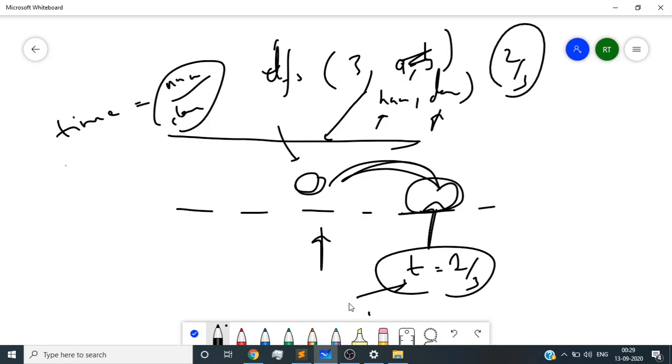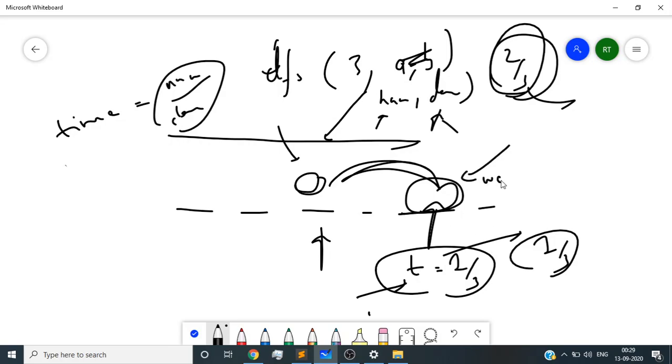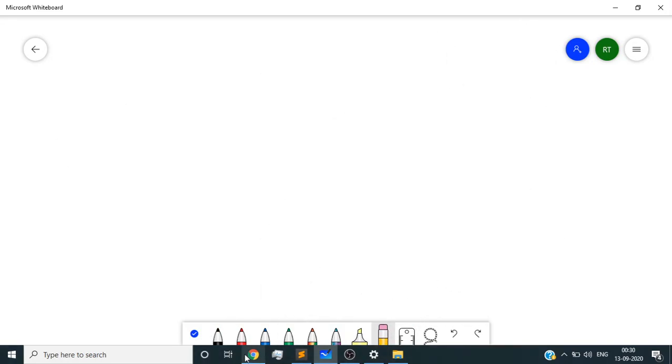What does it signify? This particular person got infected at 2 by 3, and these two guys met at 1 by 3. So this particular person won't get infected, because the time at which this person got infected is later than the time these two persons met. That's the reason I'm considering time. If you don't consider time, it will result in either a score of only 1 or a wrong answer.